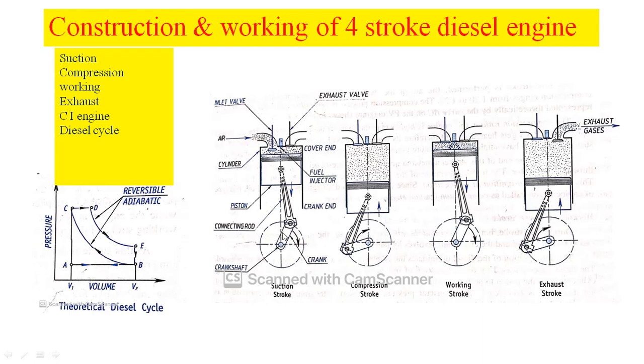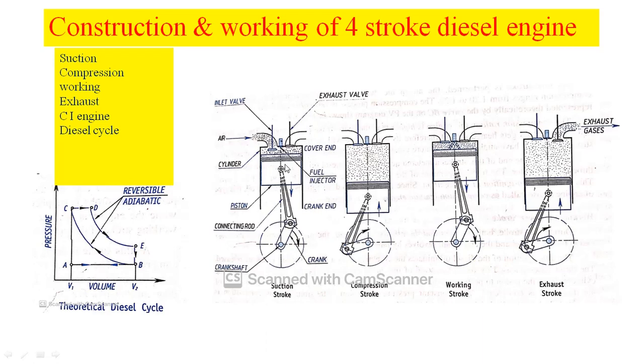Another component is the crank. It is a lever. It has two ends. One end is connected to the bigger end of the connecting rod. The other end is connected to the crankshaft. At the top end of the cylinder, or at the cover end of the engine cylinder, the fuel injector is fitted here.